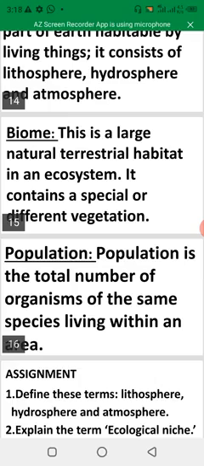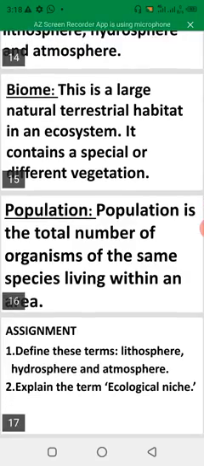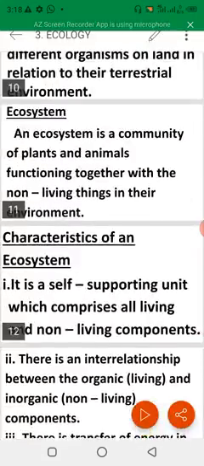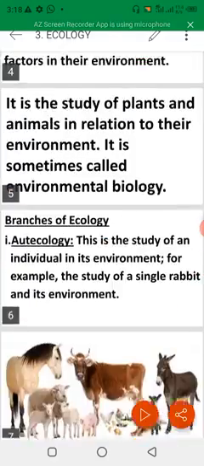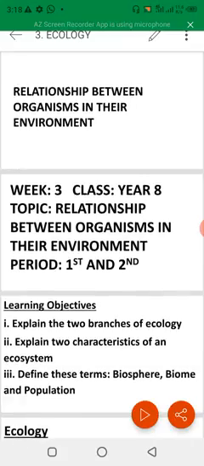The number of organisms living in the same place, within a community. That is what we call population. So these are the relationship between organisms and their environment.